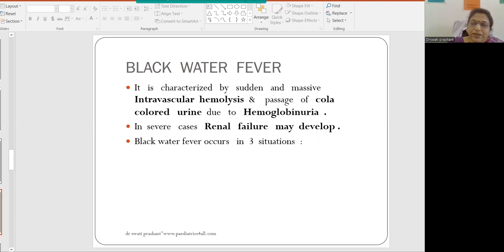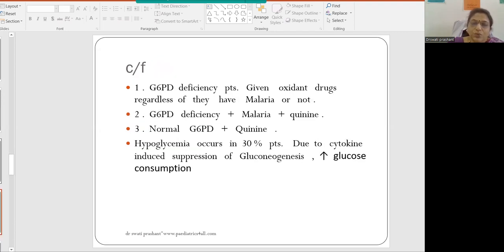Black water fever may occur in the following three situations. One, G6PD deficiency, where patients are given oxidant drugs regardless of whether they have malaria or not. Secondly, G6PD deficient patients who have malaria and also receive quinine will have black water fever. Thirdly, even if the patient has normal G6PD, quinine itself may lead to black water fever.